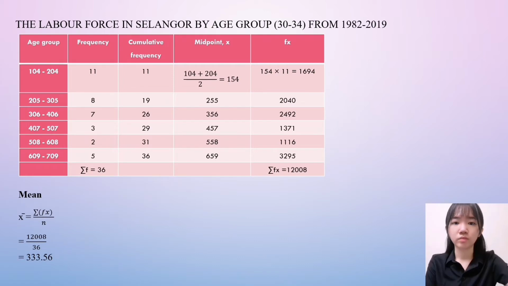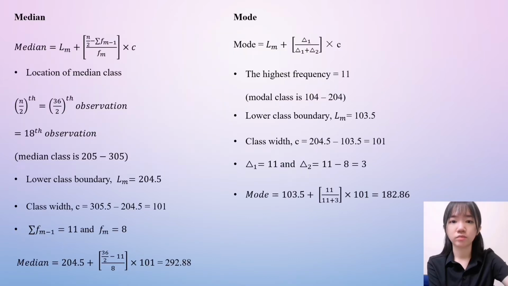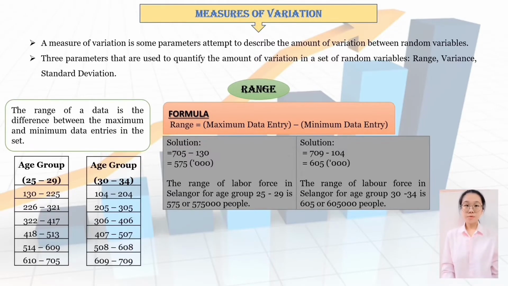Next, for age group 30 to 34, to find the mean, use the same formula to calculate, and the mean is 333.56. To find the median, the steps are the same as above and use the formula to calculate. Hence, the median is 292.88. And to find the mode, the steps are also the same as above. Hence, the mode is 182.86.